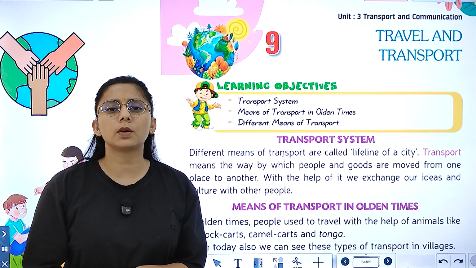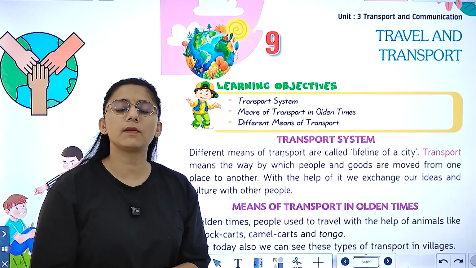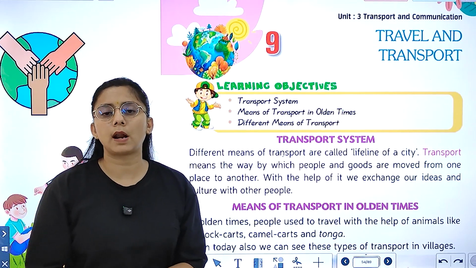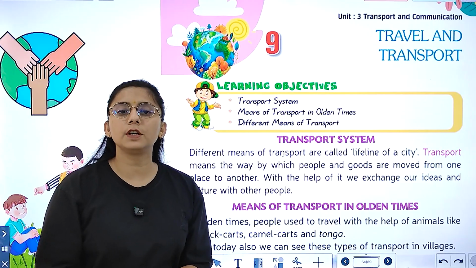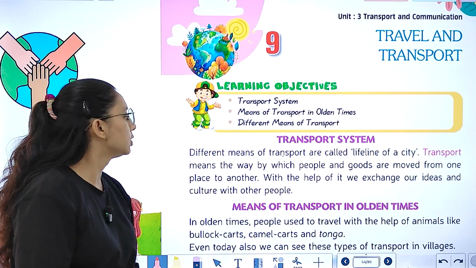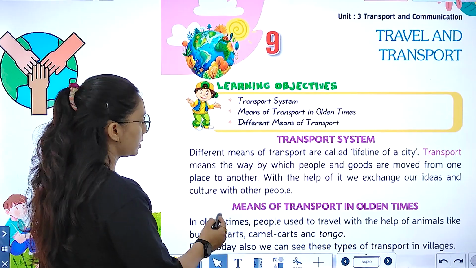Now children, today we are going to start with chapter 9, travel and transport. So in this chapter, we will study about travel and transport. Basically, we have different means of transport: land transport, air transport and water transport. So let's study about the transportation system.